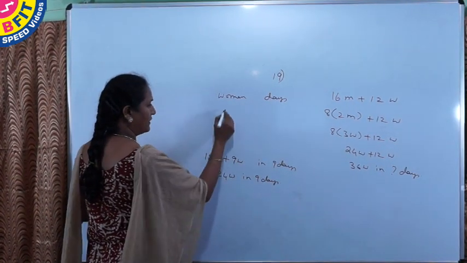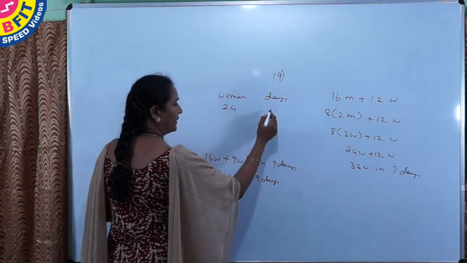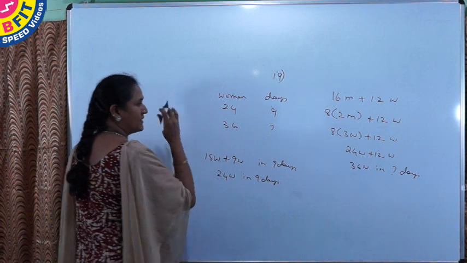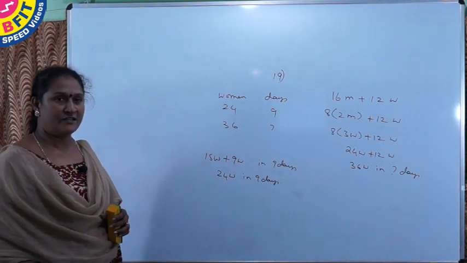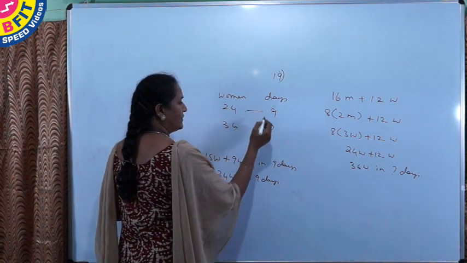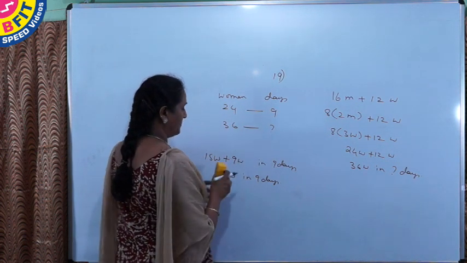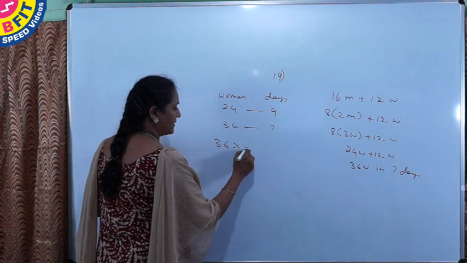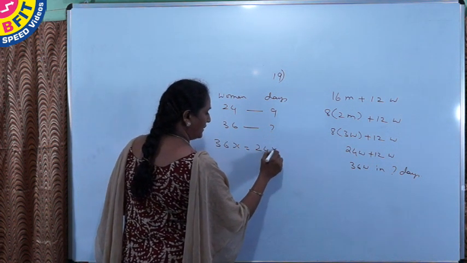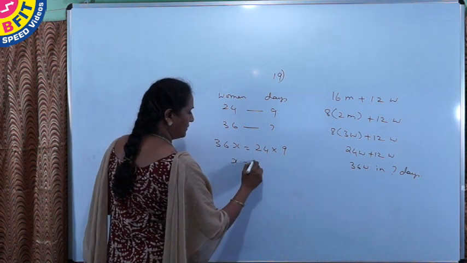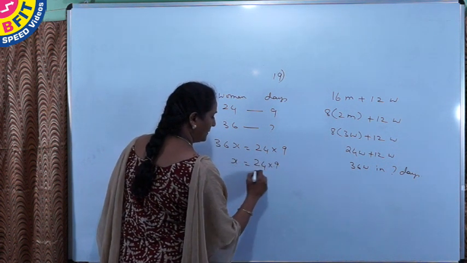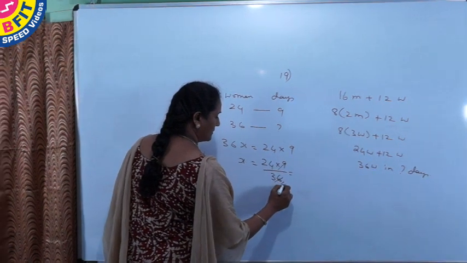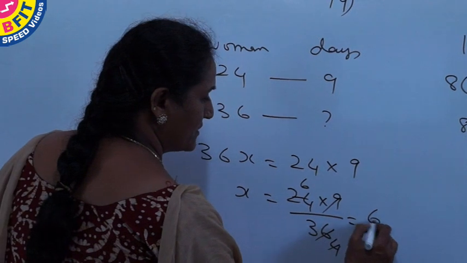From the data we have got 24 women can do a work in 9 days and 36 women in how many days? As men and time taken vary inversely, the product of the first row and the second row is the same. So equating this, 36x equal to 24 into 9, so x equal to 24 into 9 by 36, which is equal to 6.